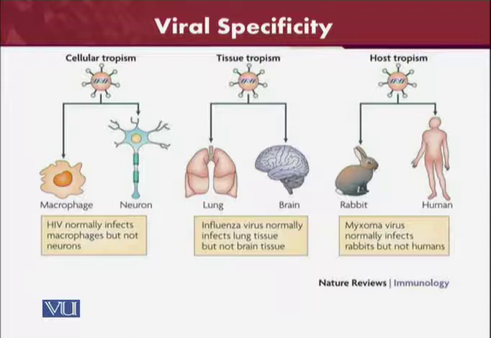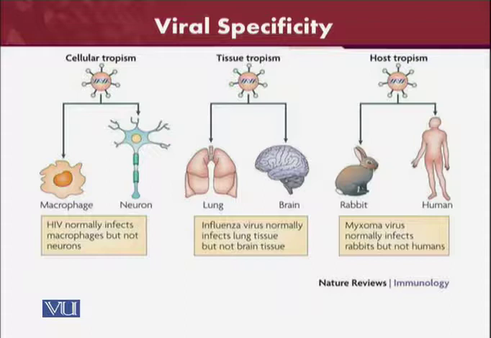For example, HIV normally infects macrophages but not neurons. It attacks the immune cells, for example macrophages, and it will not take charge of the neurons, so it will not damage the neurons.